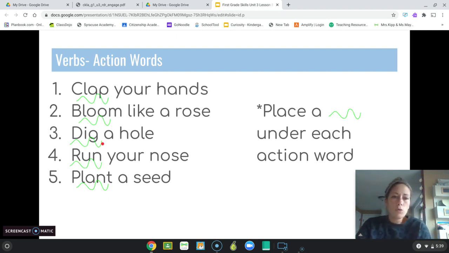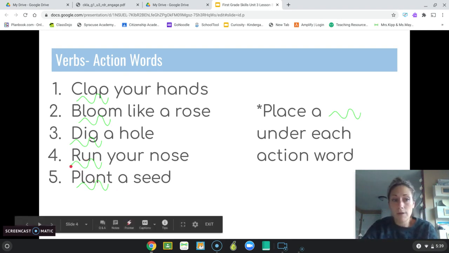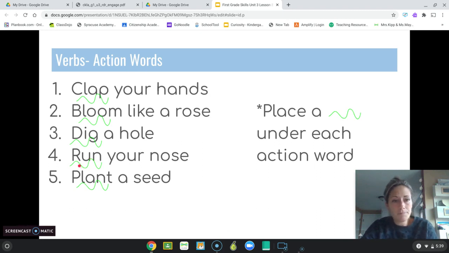Number 4, run your nose. Nose is not an action. This isn't doing anything. But when my nose is running, that would be an action, right? That means I need to blow my nose. I need to take action on that one.